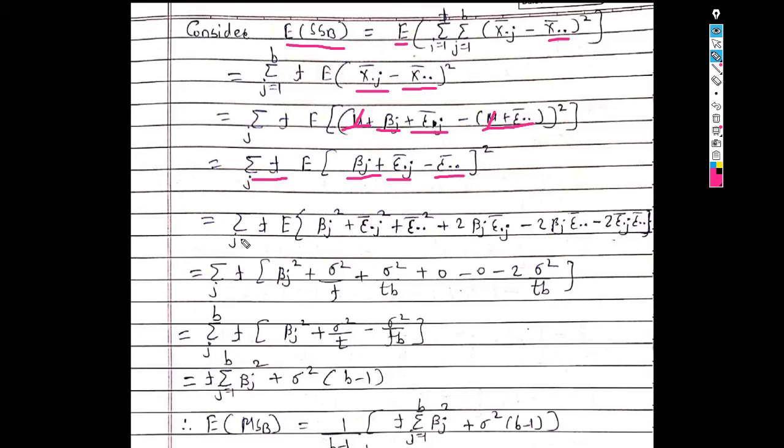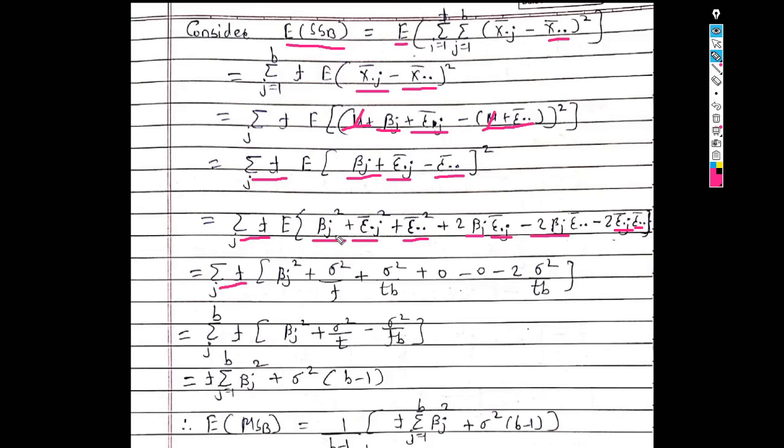So we get summation over j t expected value of, in bracket, beta j square plus epsilon dot j bar square plus epsilon dot dot bar square plus 2 times beta j into epsilon dot j bar minus 2 into beta j into epsilon dot dot bar minus 2 into epsilon dot j bar into epsilon dot dot bar, and complete this curly bracket. So in the next step we get summation over j into t in bracket.